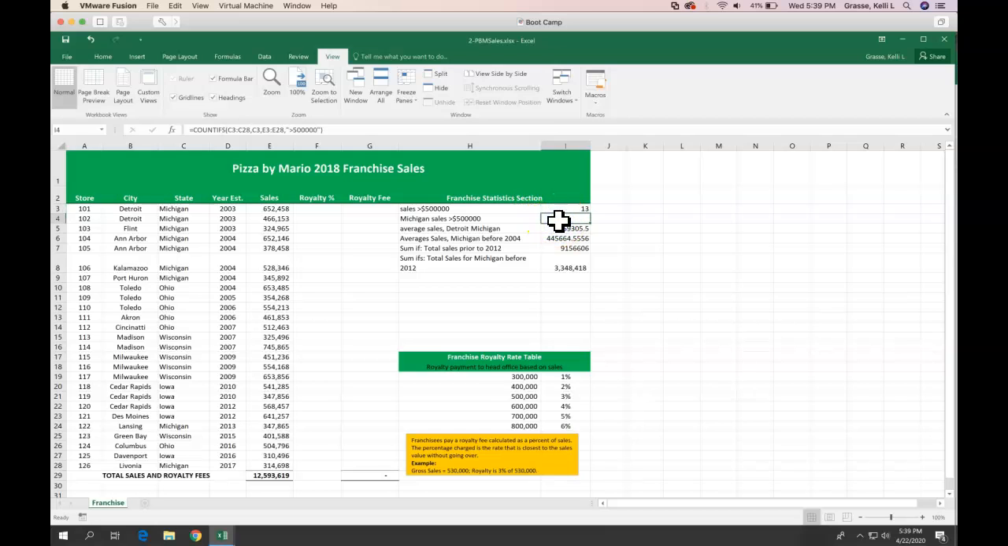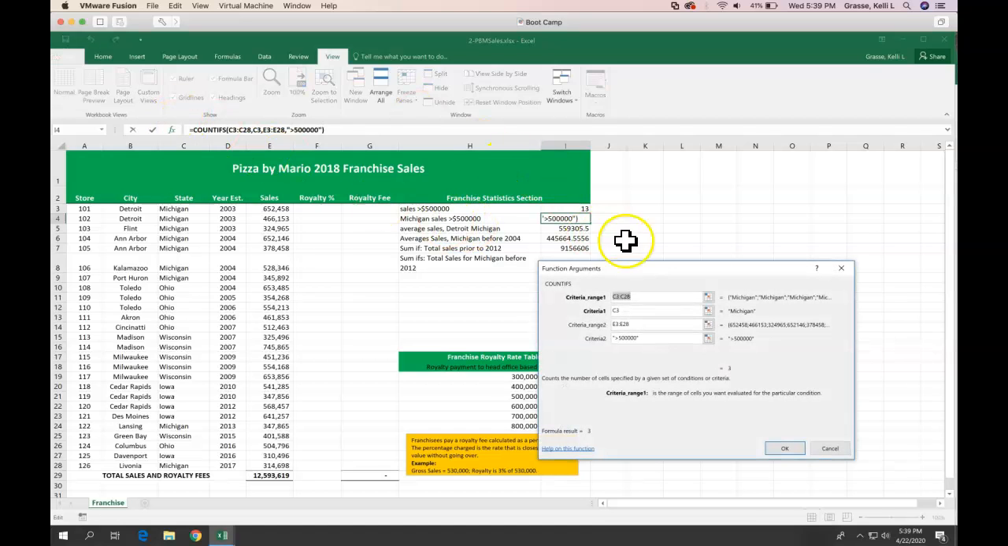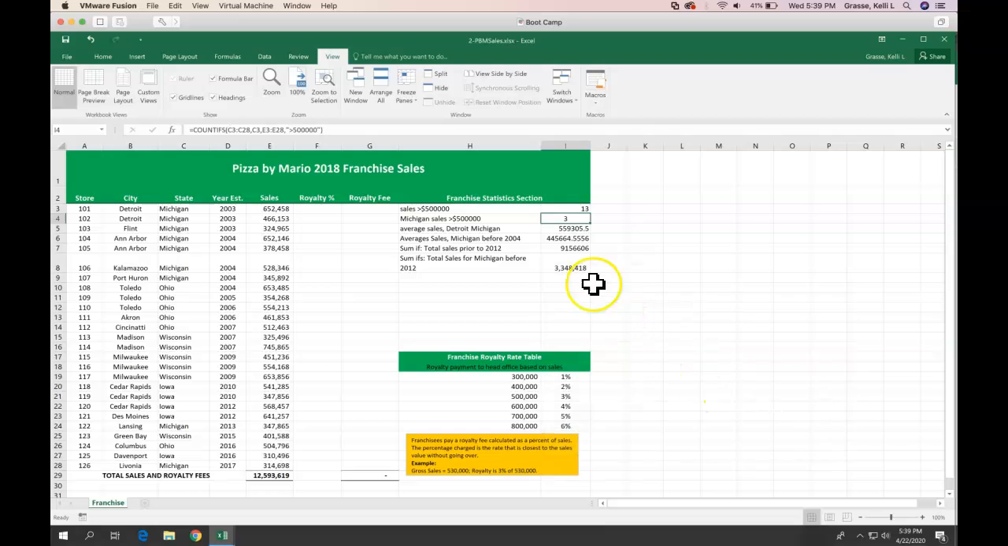Okay, so let's look at the second one here. This is good as well. Michigan sales that are greater than 500,000. I'll just go in here. You already have it correct in that you have the SUMIFS. We're summing it if it meets the Michigan and the greater than 500,000 in sales. So good. There's 3 of those.